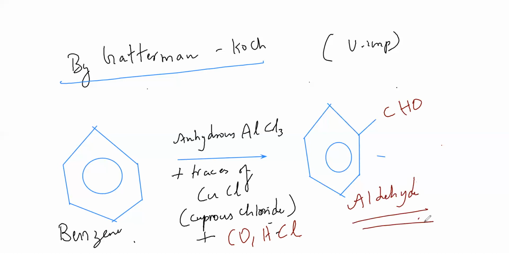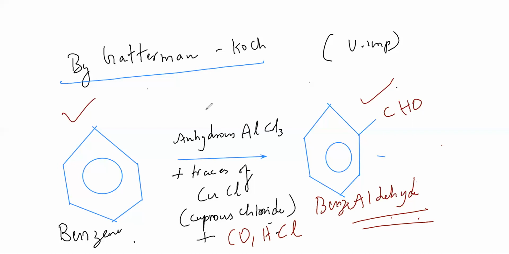So benzene ring, and you have to put an aldehyde. I'll tell you how to remember this also. First put a benzene ring, put an aldehyde. Benzaldehyde. That's it. Mercedes Benz you take and put the aldehyde. Benzaldehyde. Okay, fine.